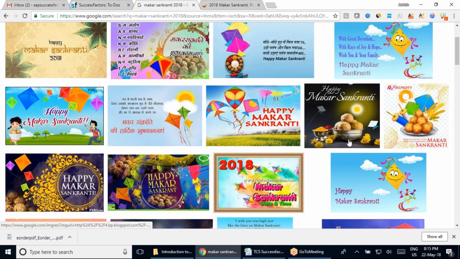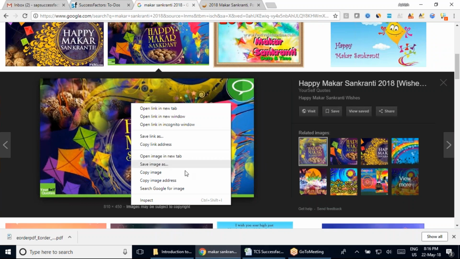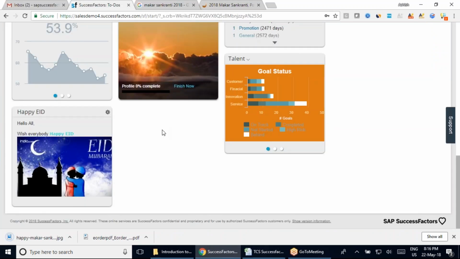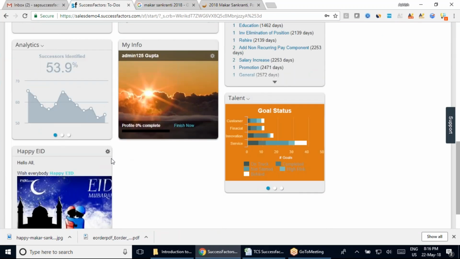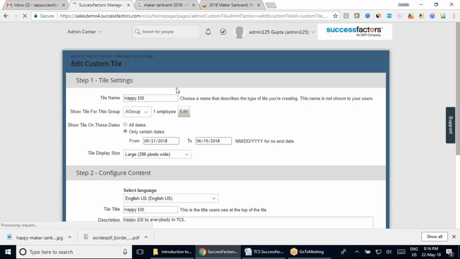So I think I'll go ahead with this picture. This looks good to me. It has all the kite flying and the food and everything they have here. So I'll go ahead with this image that we have here. And now I will change this text and everything that we have here. So I'll come into this section and make it here as a Happy Makar Sankranti.